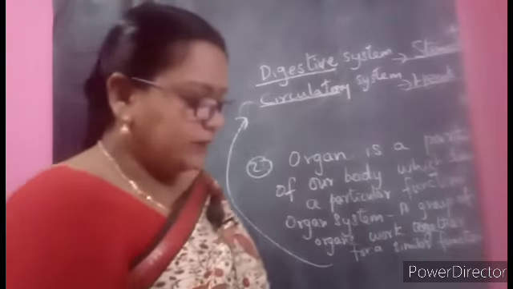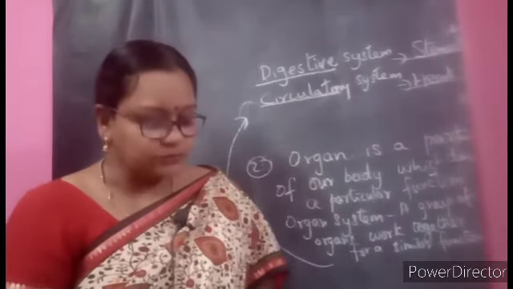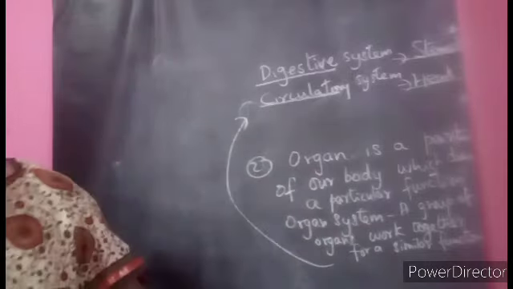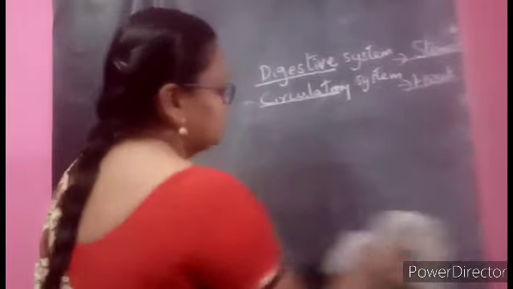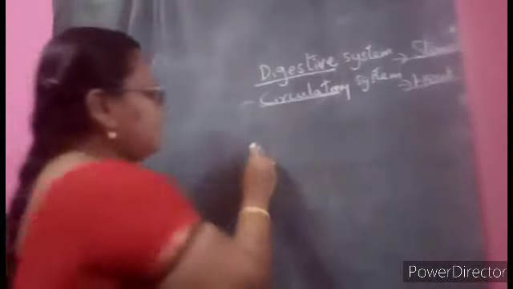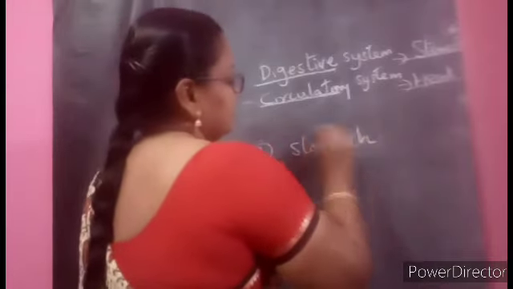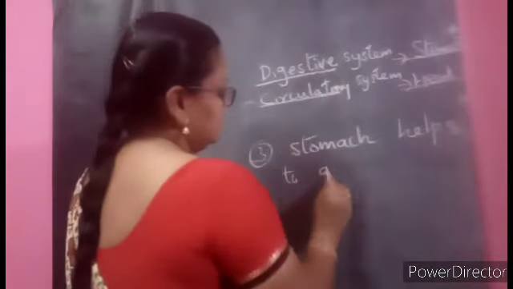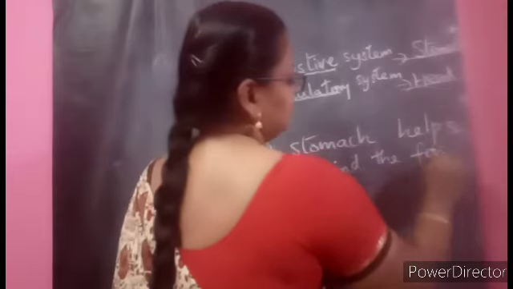Yes, children. And the third question: what would happen if the stomach tries to perform the work of the heart? What is the work of the stomach? The stomach helps to grind the food.